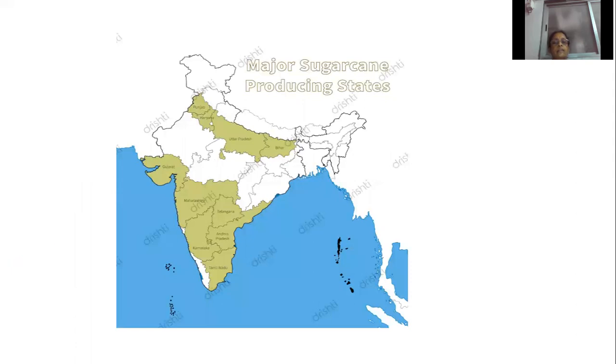So which are the states which produce sugarcane? Punjab, Haryana, Uttar Pradesh, Bihar, Gujarat, Maharashtra, Karnataka, Telangana, Andhra Pradesh, and Tamil Nadu.